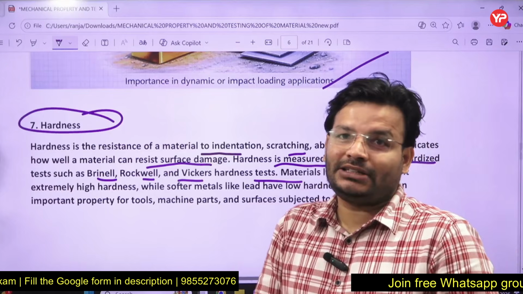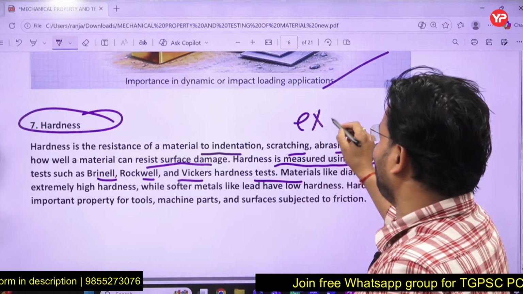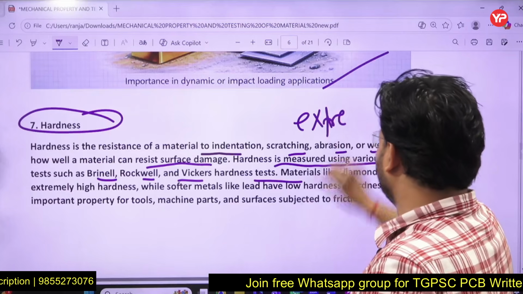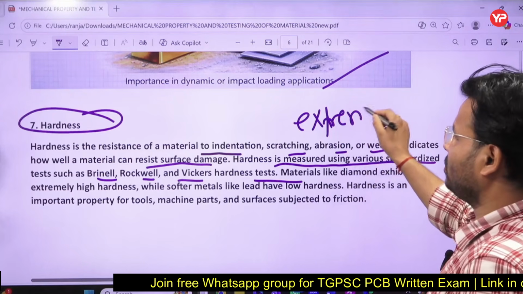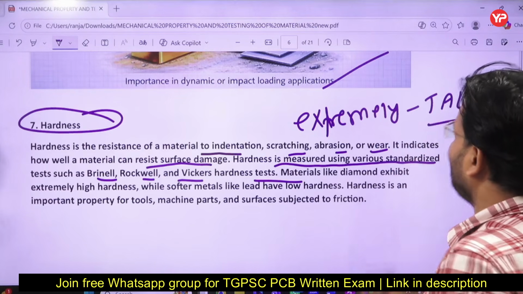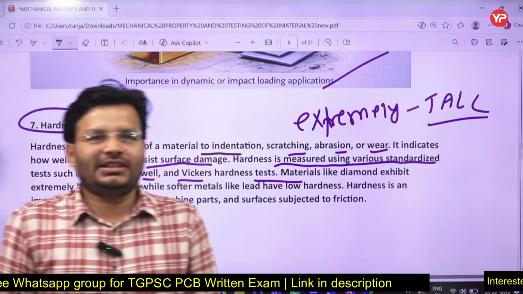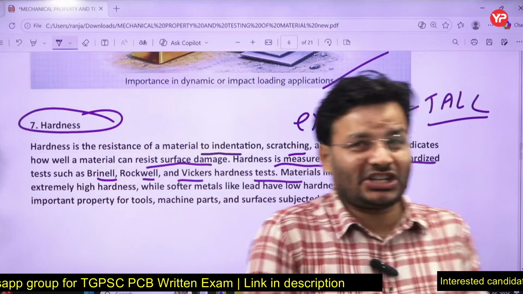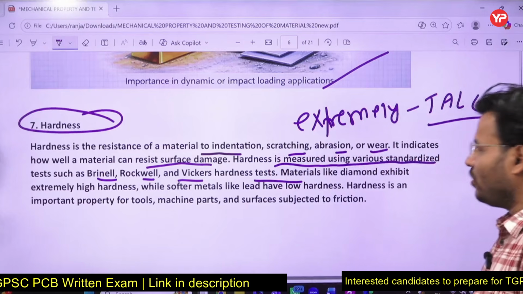Extremely hard is what? Diamond. Now, I will ask, what is extremely soft? What is extremely soft, my dear friends? Talc. Always keep in mind, students used to remember extremely hard is diamond, but they are not going to remember which one is the extremely soft. They may ask. So talc is the extremely soft.